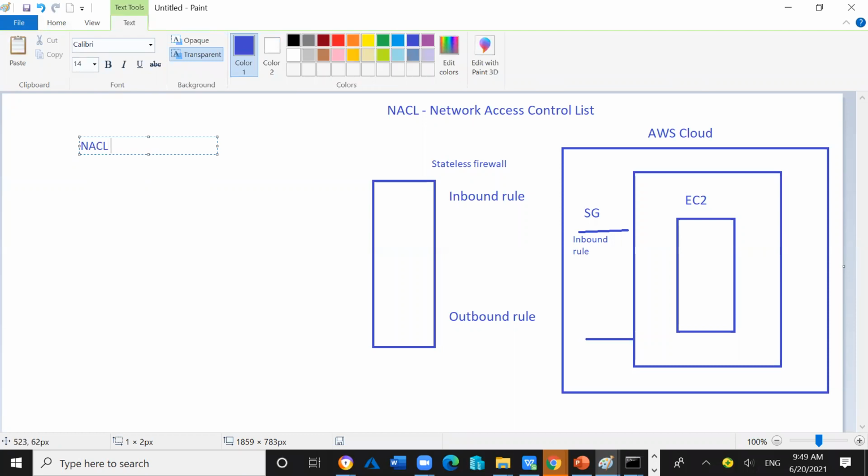NACL works on the subnet level, and SG, security group, works on the EC2 level. NACL is stateless. Security group is stateful.